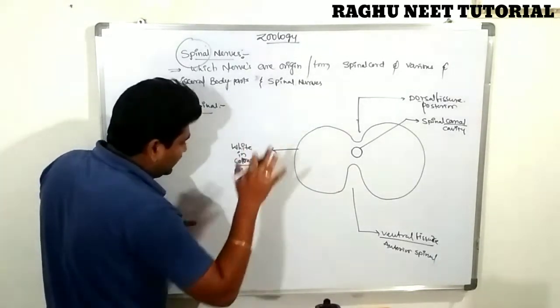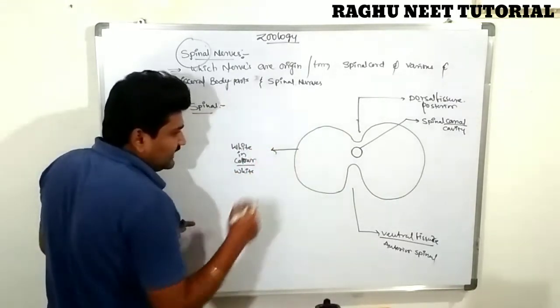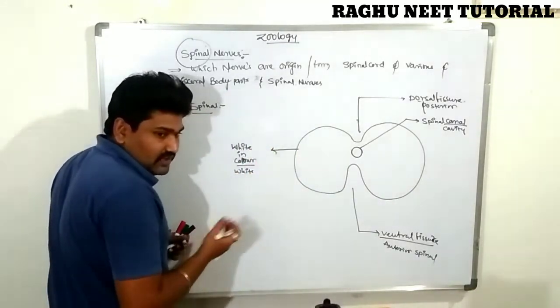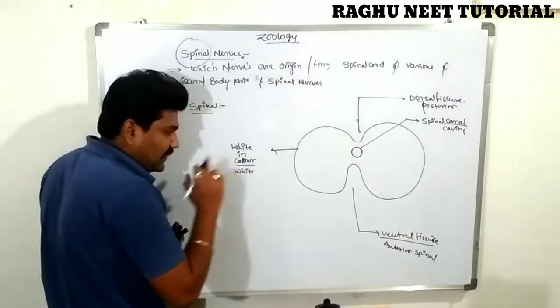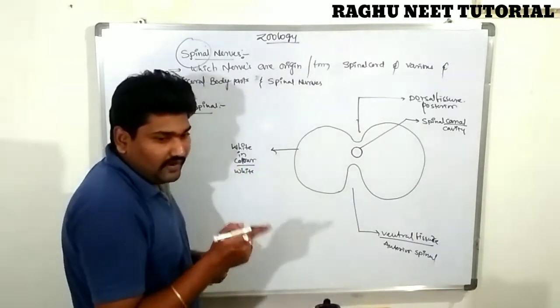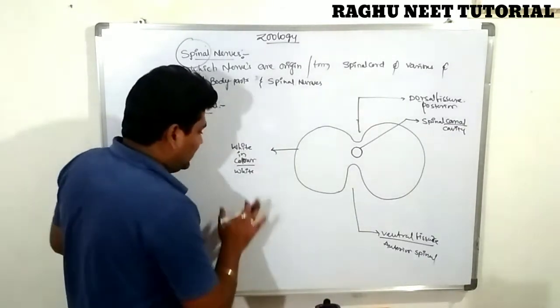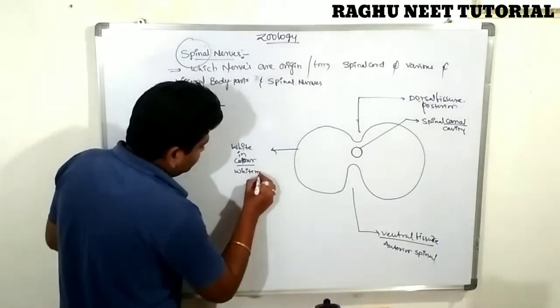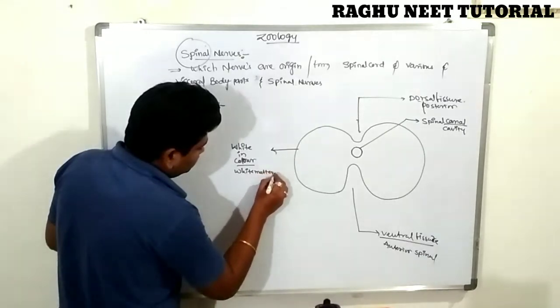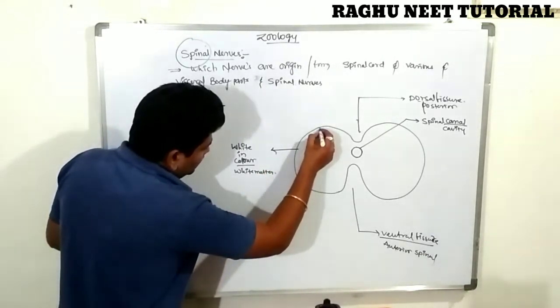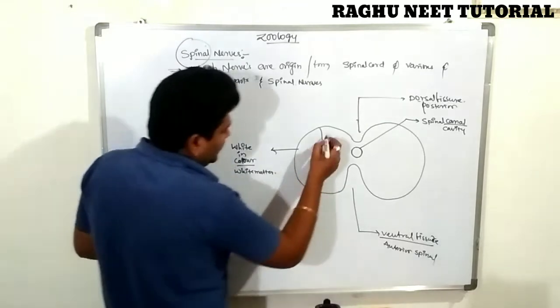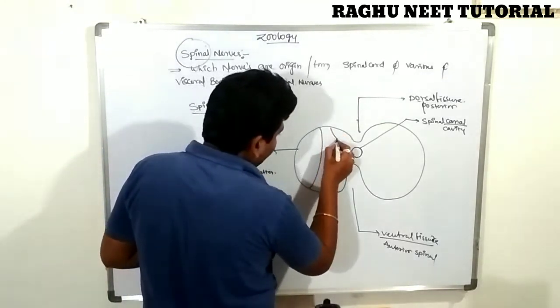Compare with the brain. In the brain, the outermost covering is gray matter and the inner side is white matter. But the spinal cord is completely opposite. The white matter appears on the outside, and the gray matter appears on the inner side of the spinal cord, looking like an H-shaped structure.